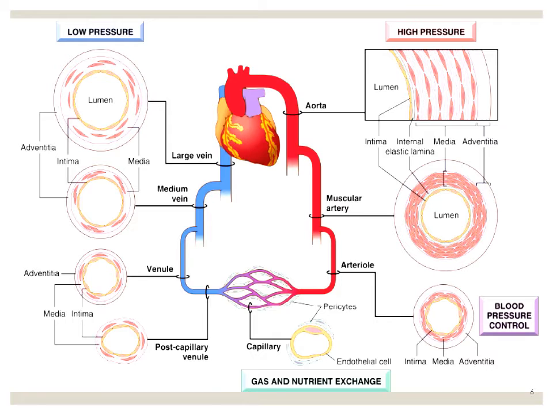And then from the aorta the muscular artery arises, and as you can see in the figure on the right side, in the muscular artery there is a thickened tunica media. So the tunica media is composed of concentric layers of smooth muscle cells. They are arranged in a concentric arrangement.